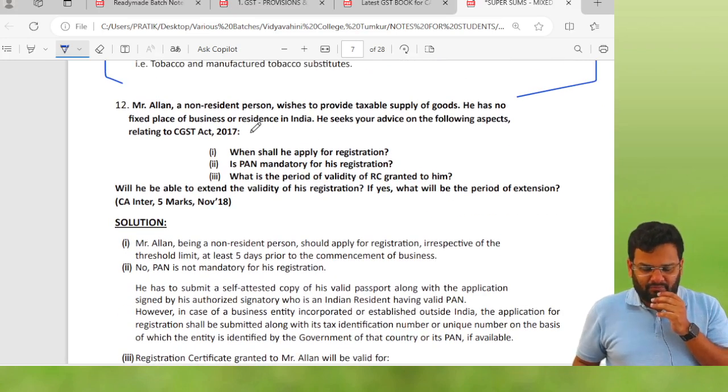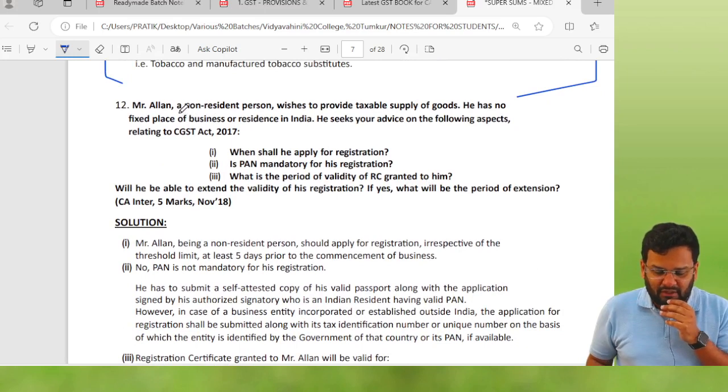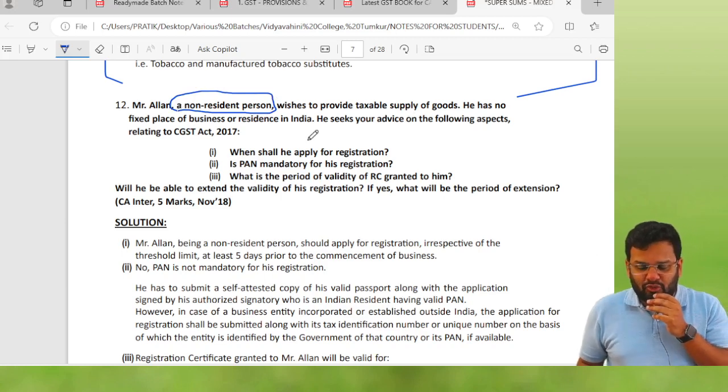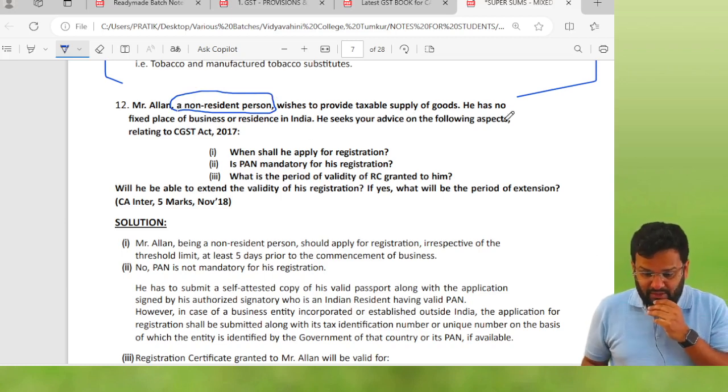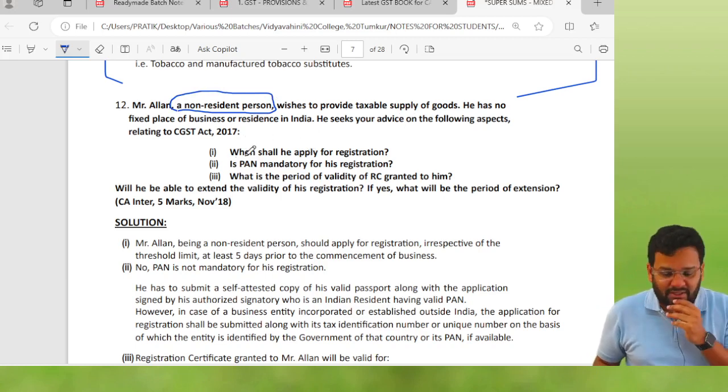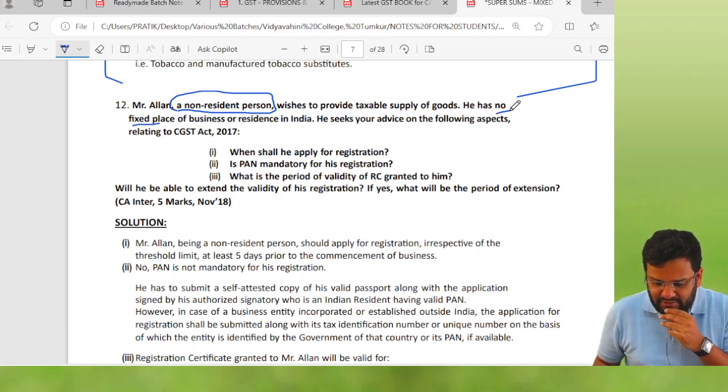Mr. Allen, a non-resident person, wishes to provide taxable supply of goods. He has no fixed place of business or residence in India.